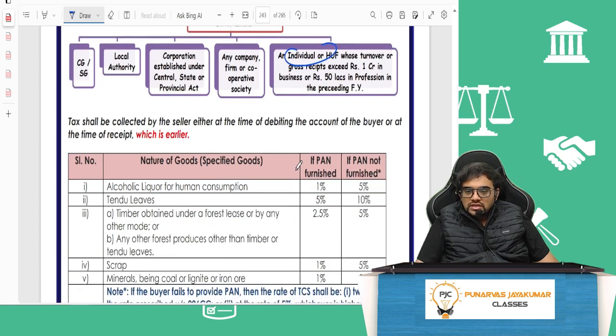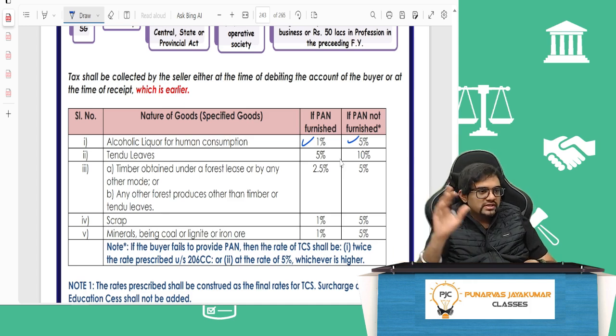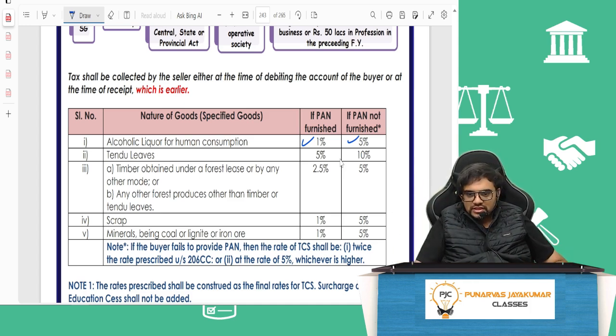Same thing. Now these rates you have to remember. Alcoholic liquor for human consumption, 1% if PAN is furnished. PAN is not furnished, 5%. Tendu leaves, 5%, 10%. Timber obtained under a forest lease, 2.5%. Scrap, 1%. Minerals, 1%. You have to remember the rates and the amounts and the nature.